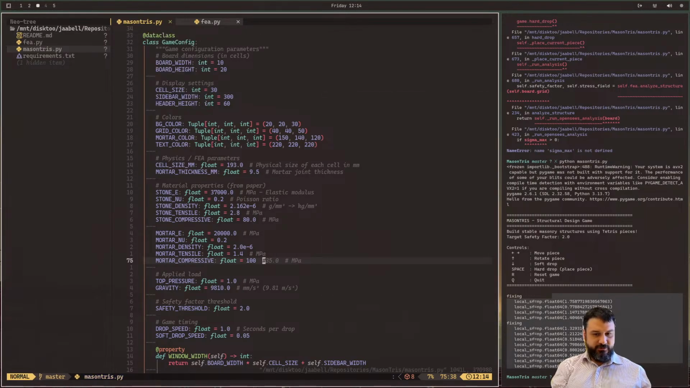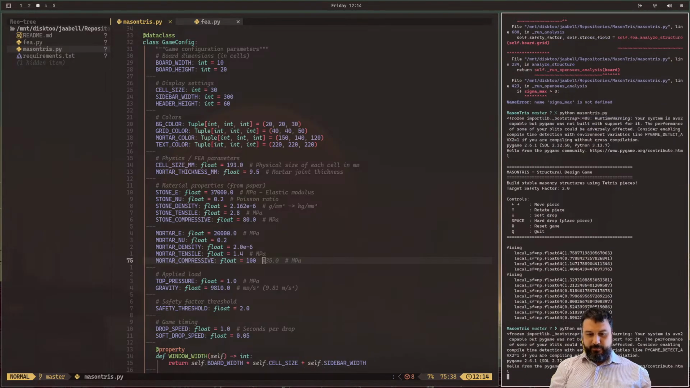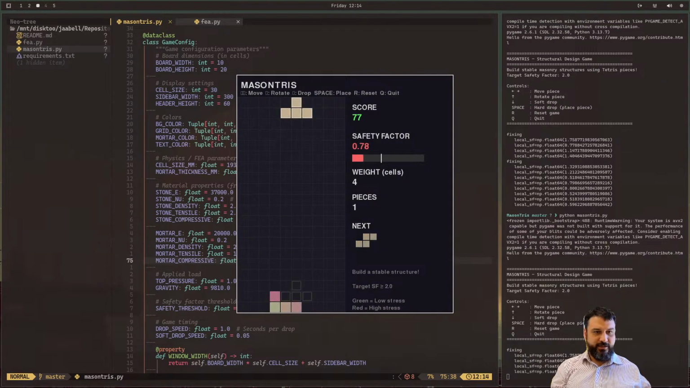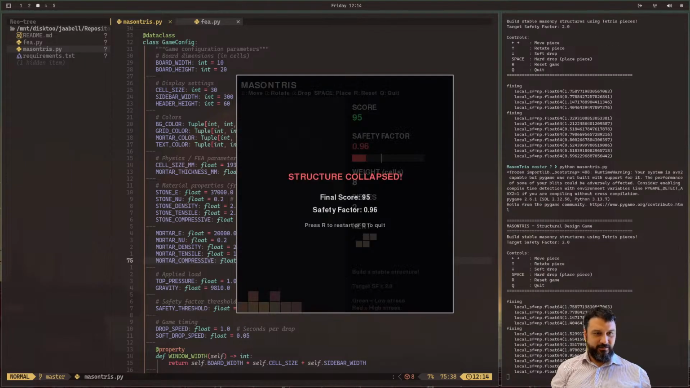Just for now, just so we can play a little bit more. We should be able to play a little more. So there goes the L. Super low safety factor. How do I get that safety factor up? How about if I place it over here? Structure collapsed. Safety factor 0.96.